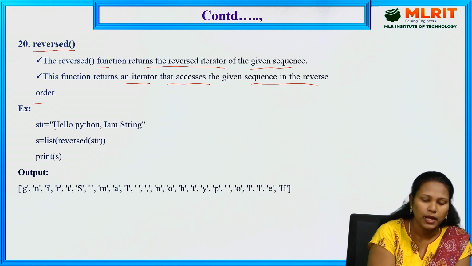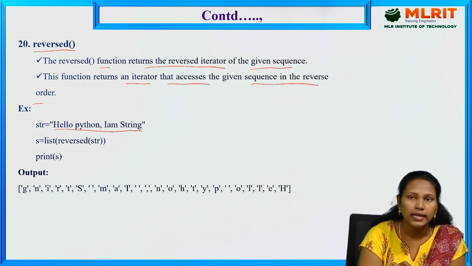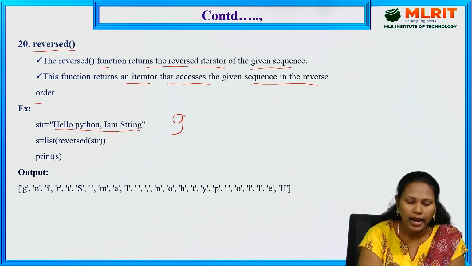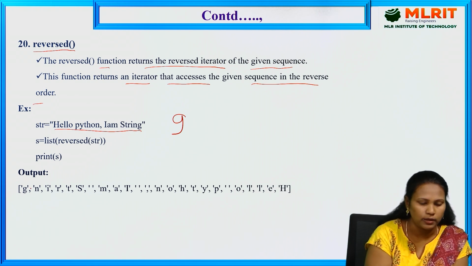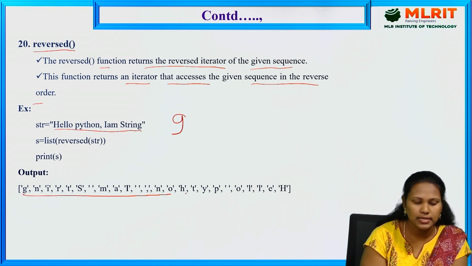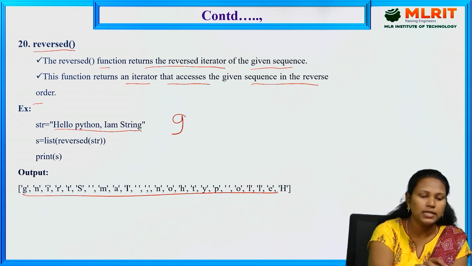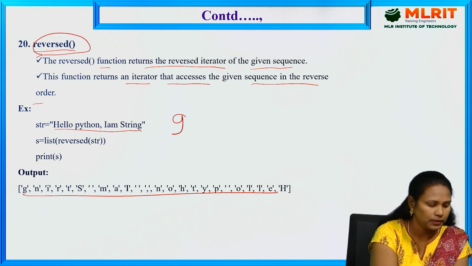Here, "hello Python I am string": with the help of the reversed function, it divides each word into characters and prints them in reverse order. See here, string: G, N, I, R in this way. That is the use of the reversed built-in function.